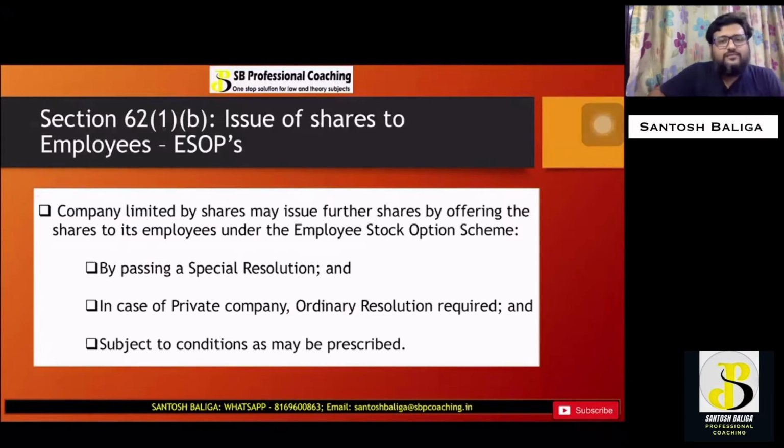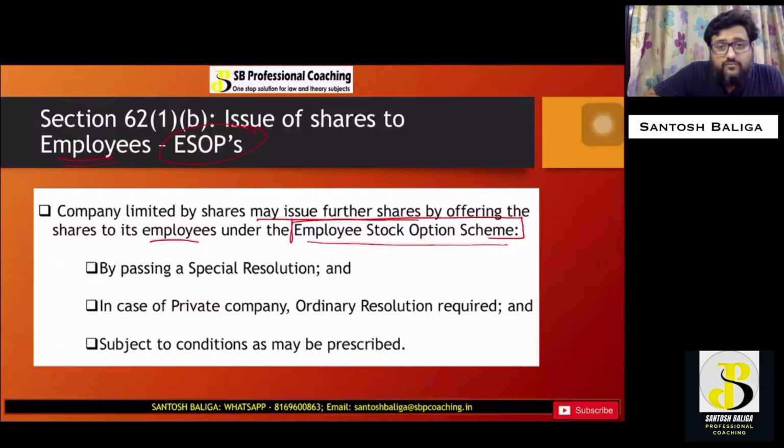Now the second type was section 62, subsection 1, clause B, which speaks about ESOPs. ESOPs means shares which are offered to the employees of the company. The company may issue further shares to the employees through the employee stock option scheme. It is known as ESOPs, and it is also known as ESOS.